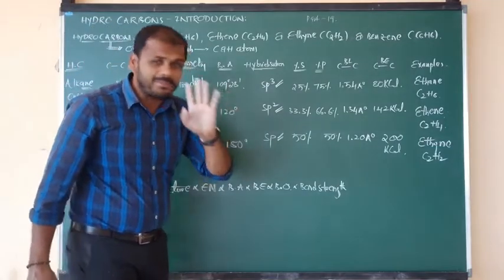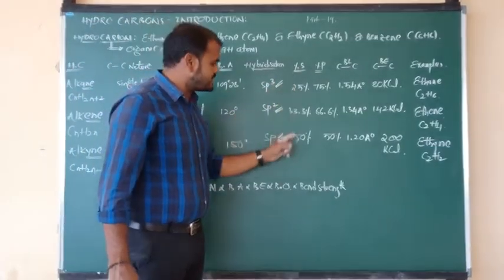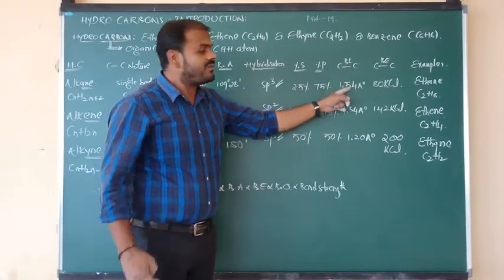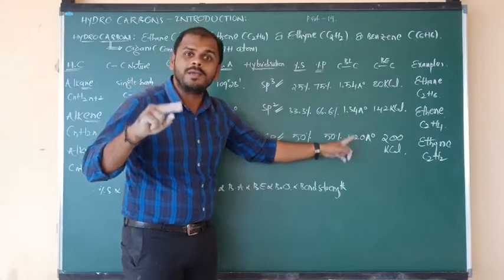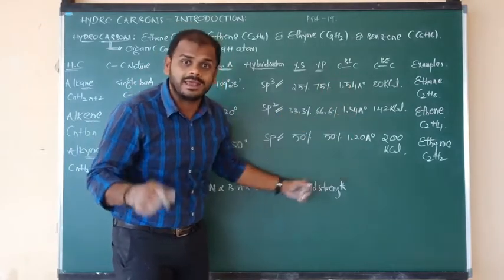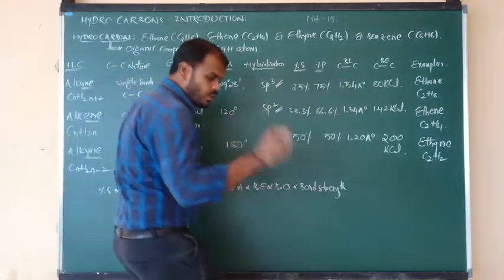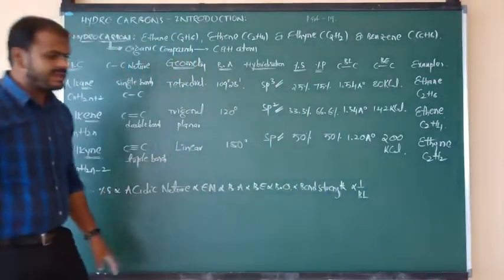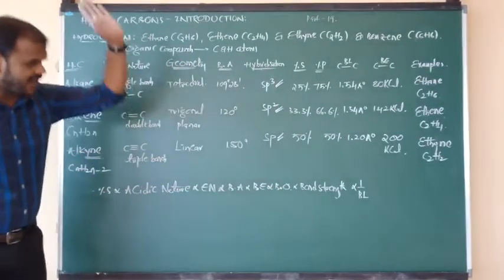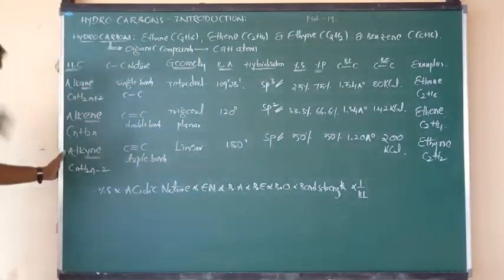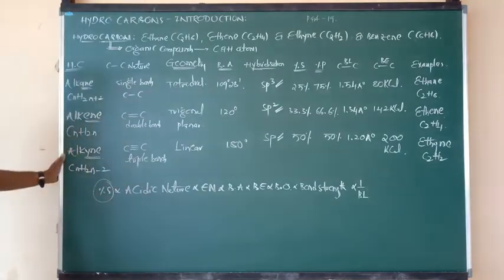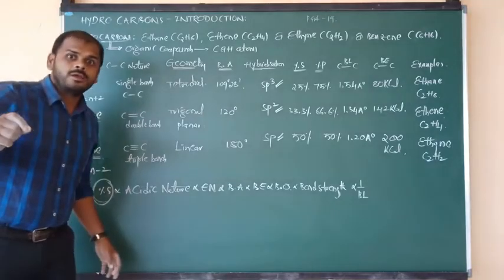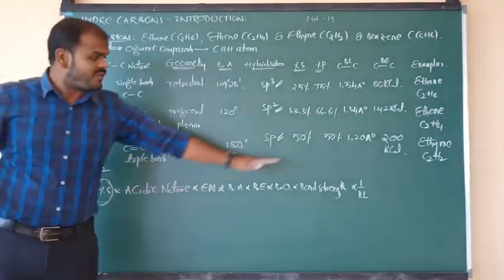And only one factor will be inversely proportional. From top to bottom, percentage of S character increases, but bond length values decrease. First 1.54, then 1.34, then 1.20. What happened here? Bond length decreases, but percentage of S character increases. So only one factor, the bond length, is inversely proportional to all these relations. So if you know the percentage of S character, you can decide the answers based on so many factors.